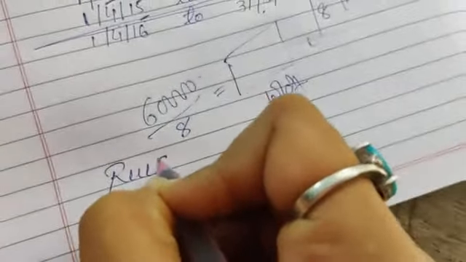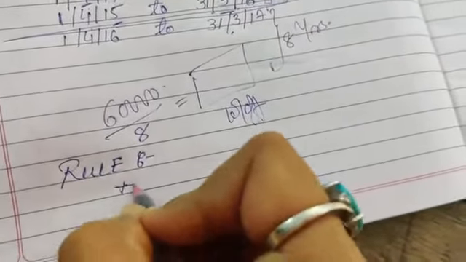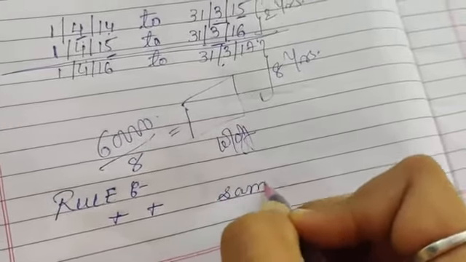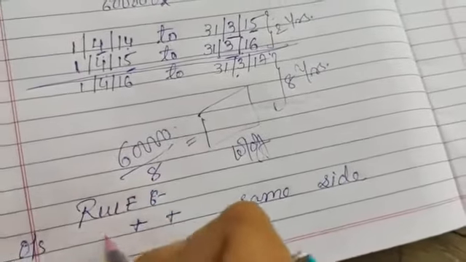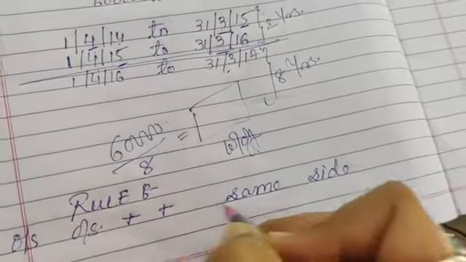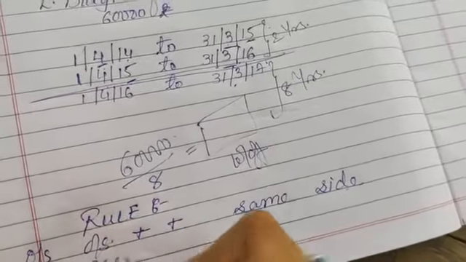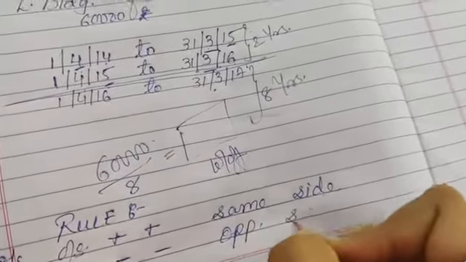Okay, please remember this rule, that is the adjustment rule. Plus goes same side. Okay, but before that you will write down outstanding plus same side, pre minus opposite side.